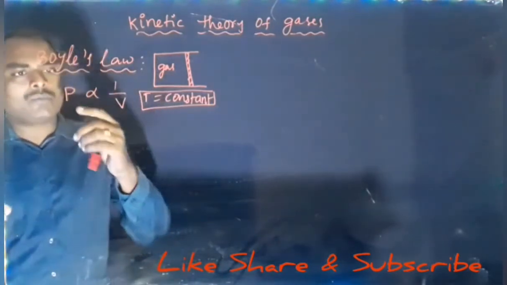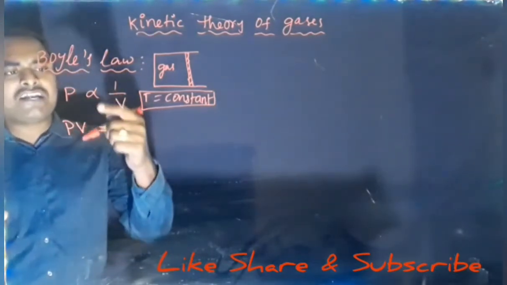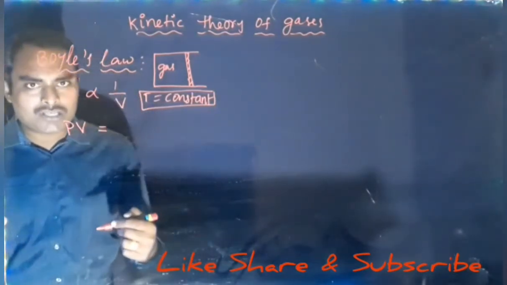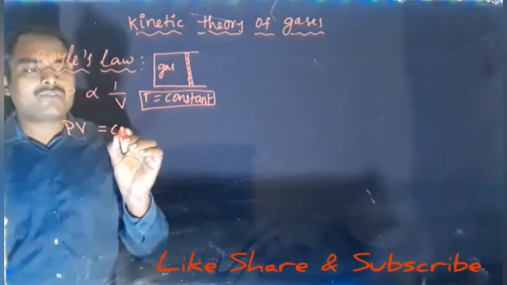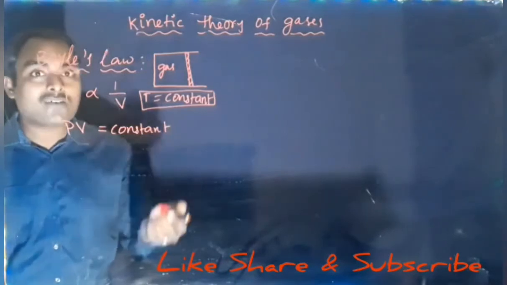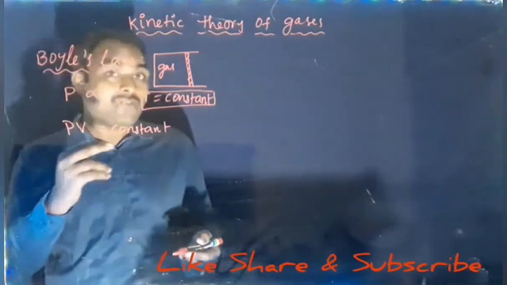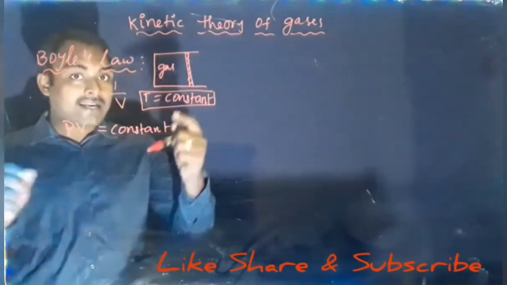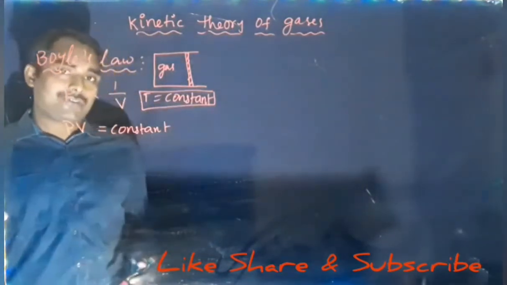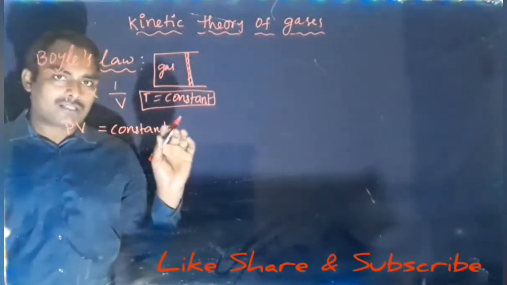Now, if this volume comes to left side, we can write P into V. So, when we write equal in the place of proportionality relation, then it becomes constant. So, P into V is constant. Pressure can change, volume can change, but P into V will be constant always at a constant temperature. If temperature is constant, P into V is always constant.